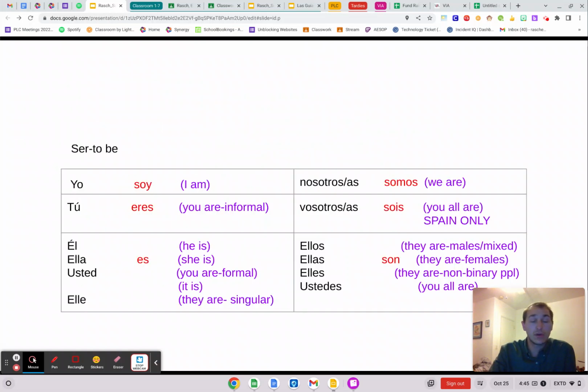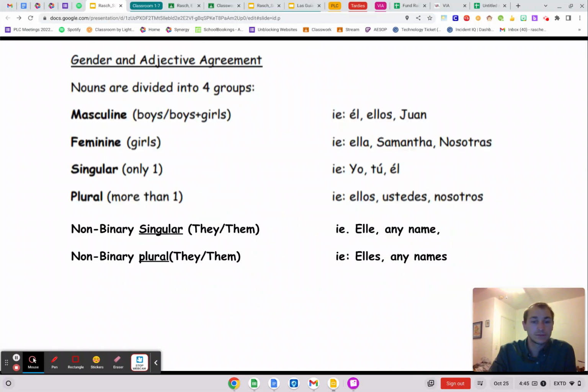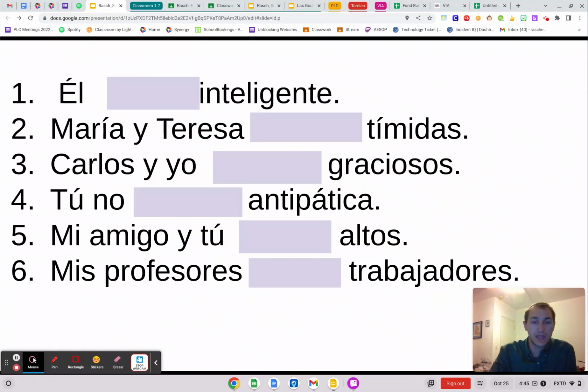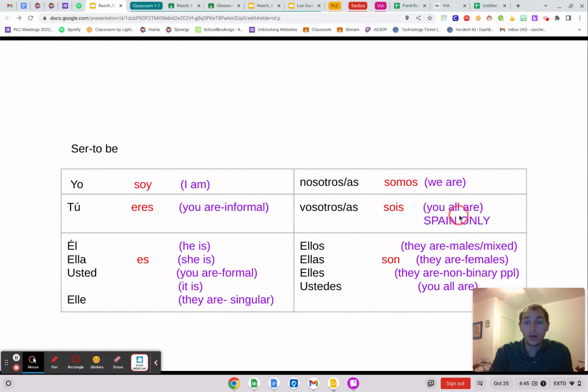So I go find my tú. Okay, it goes with eres. Done. Tú eres. Mi amigo y tú. Anybody else and you is going to either be the you all are, vosotros, or the ustedes form. So I could either use sois or I could use son in that blank.